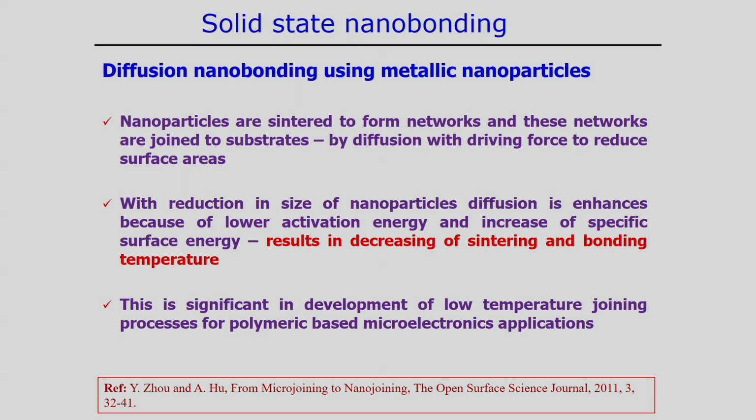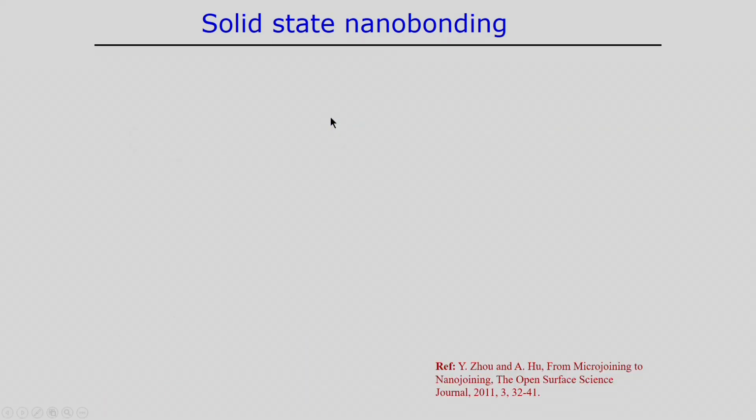With reducing size of the nanoparticles, diffusion is enhanced because a lower activation energy is required and the specific surface energy is increasing. That results in a decrease of the sintering and the bonding temperature. This is one of the advancements: joining can also be achieved at a lower temperature. So, this is a significant development in low temperature joining processes for polymer based microelectronics applications. We can find this in diffusion or solid state nanobonding.